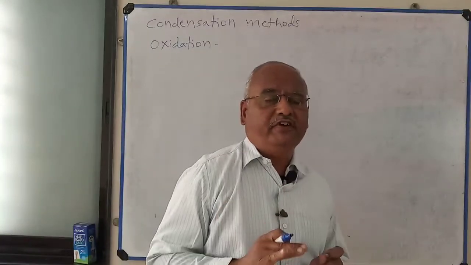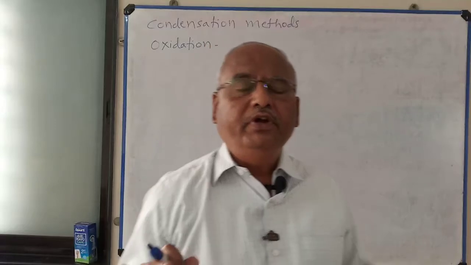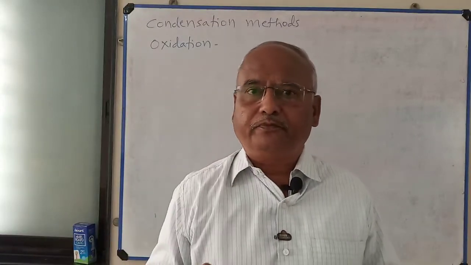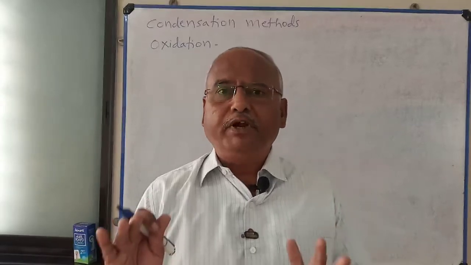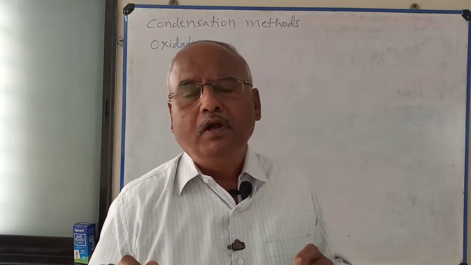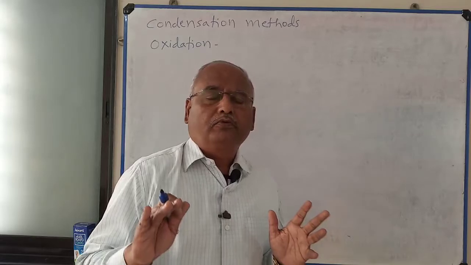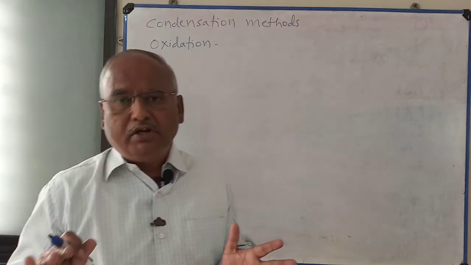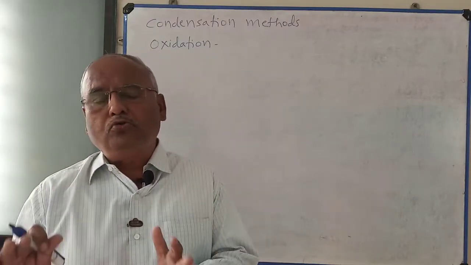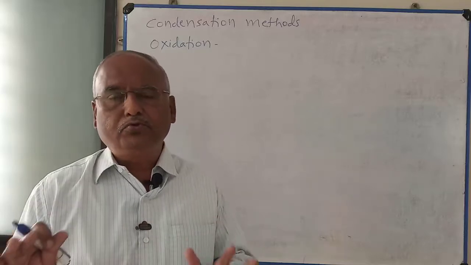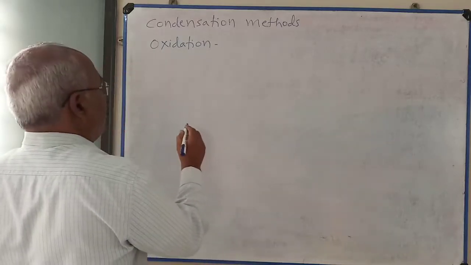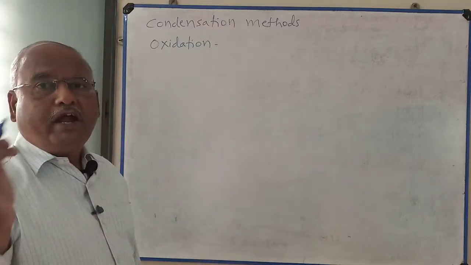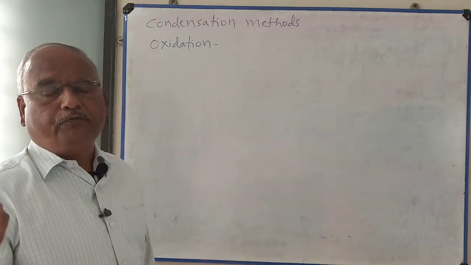Insoluble substances are formed in many reactions. By controlling temperature, pressure, etc., we can convert the precipitate into colloidal size. So look here how to prepare a colloidal solution of sulfur.